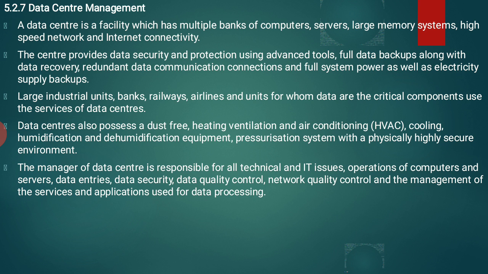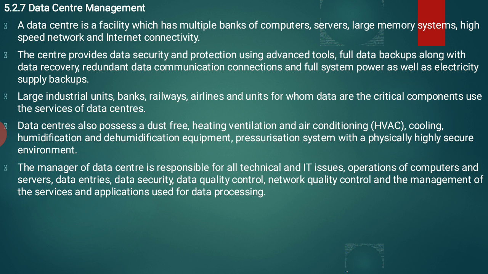Large industrial units, banks, railways, airlines, and units for whom data are the critical component use the service of data centers. So data centers are necessary for large industrial units, meaning companies.